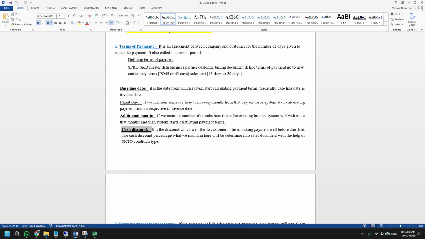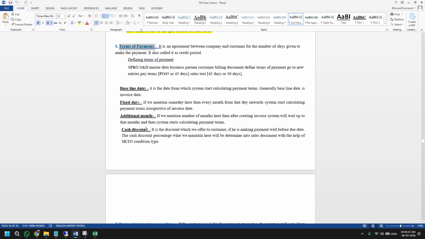So from where is this cash discount controlled? This again is controlled via payment term only. Because there's something related to payments. You need to think in that way where this control could be. Since here we are in the same screen, you can see cash discount is something related to terms of payment. But when you don't see this document, after this class, maybe 10, 20, 50 days later,